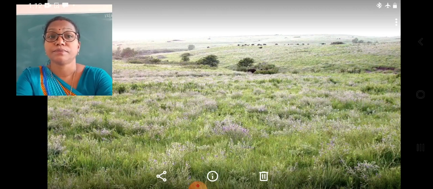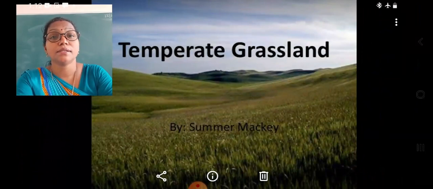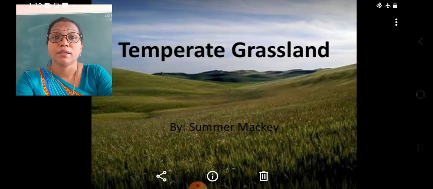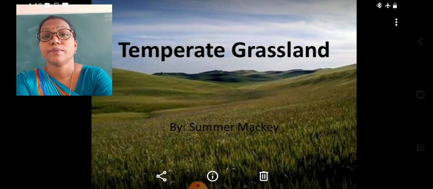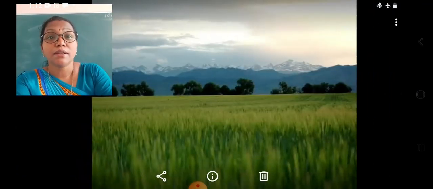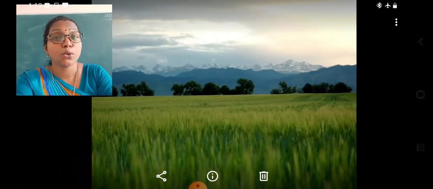Now students, we are going to study about the temperate grasslands. In the temperate grasslands the precipitation is very low. The grasses that grow here are very short in size and there are no trees present, and we can say that the temperate grasslands are treeless regions. The temperate grasslands are called steppes in Asia and Europe.